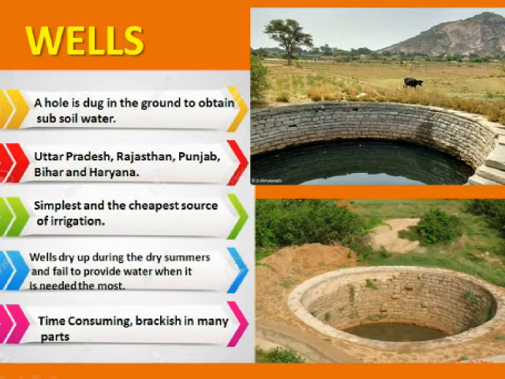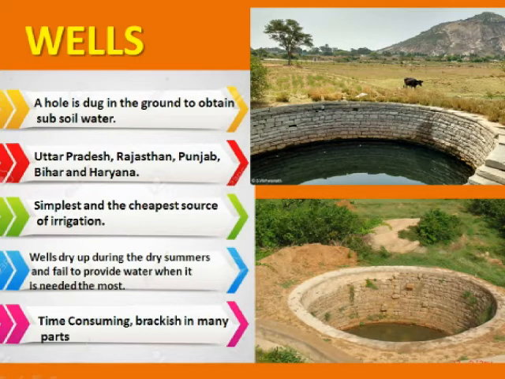A well can water only a limited amount of land, normally 1 to 2 hectares. It is time consuming. And another drawback of well water is that in many parts it is brackish.